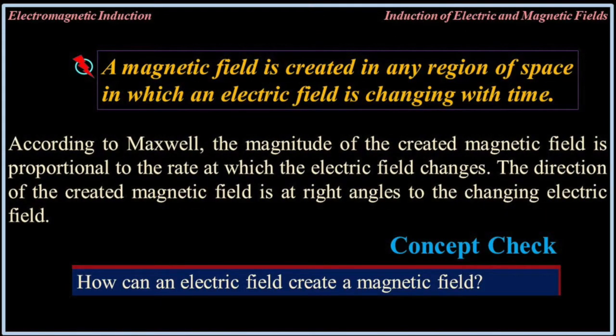A magnetic field is created in any region of space in which an electric field is changing with time. According to Maxwell, the magnitude of the created magnetic field is proportional to the rate at which the electric field changes. The direction of the created magnetic field is at right angles to the changing electric field. Concept check: How can an electric field create a magnetic field?